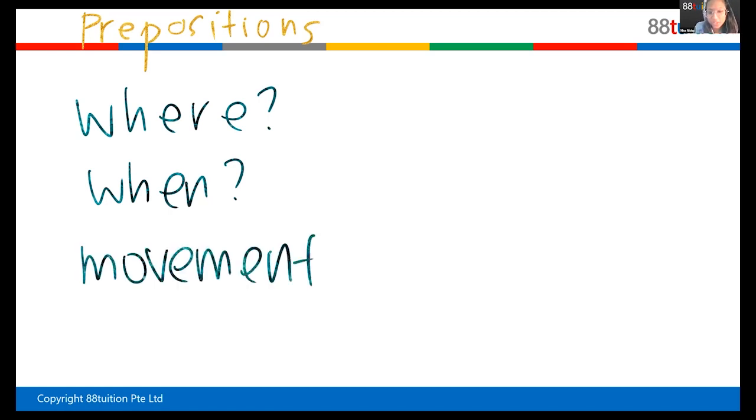So prepositions fall mainly under three categories. Where something is, for example, the book is on the table. On is a preposition of place. It tells you where something is. When, as in time, okay? For example, I'll meet you at 4 o'clock. At is a preposition of time. So at, on, in are prepositions of time, right?